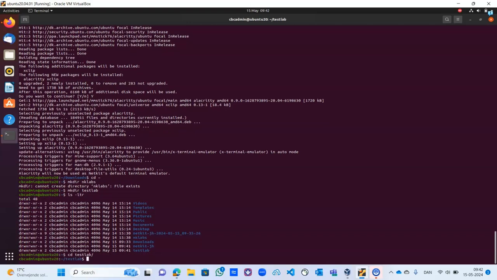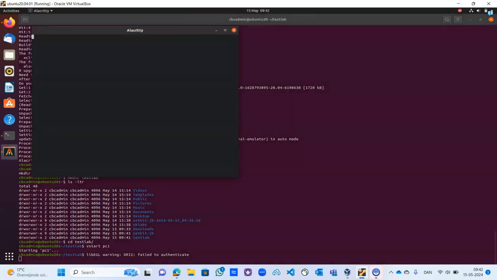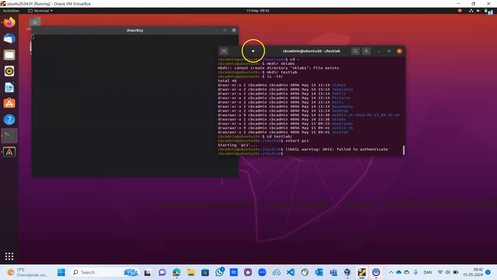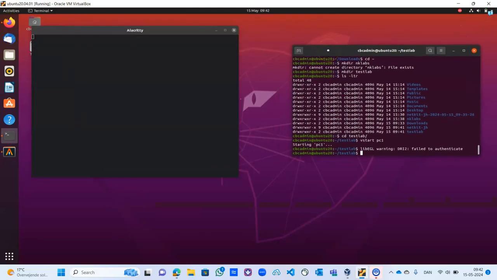To be sure that it's working, after you have changed into it, you just use the command vstart pc1 and enter. So you see that it's starting a terminal. So this is a terminal. It will start as a virtual PC. Let's wait for it. Once you can see this window, it means you have installed your Netkit properly. At times it takes some time, 2 to 3 minutes, before the virtual PC will start up.